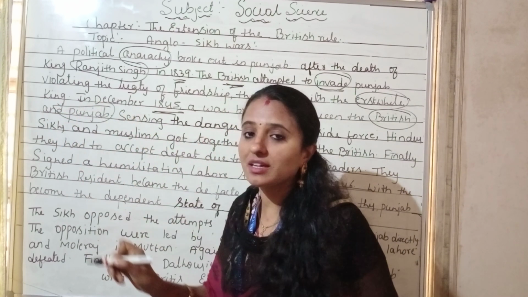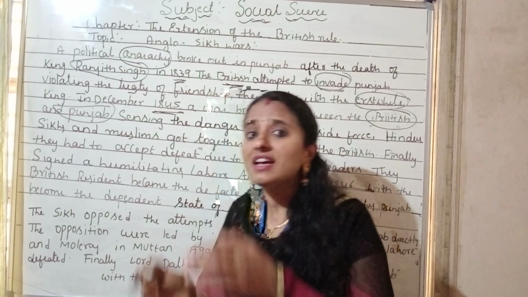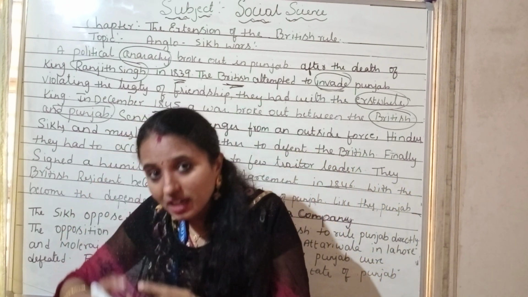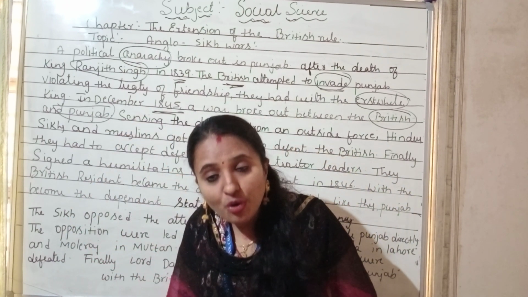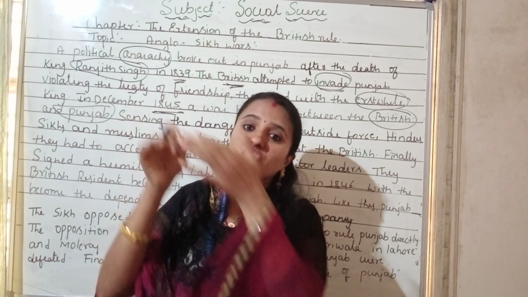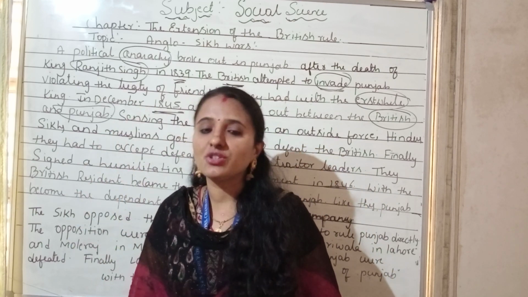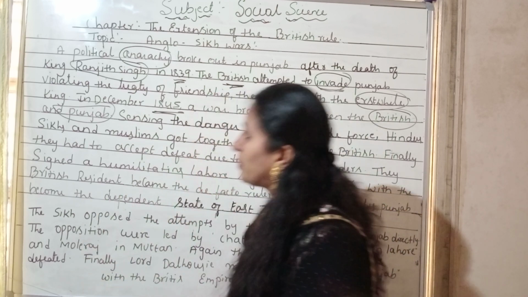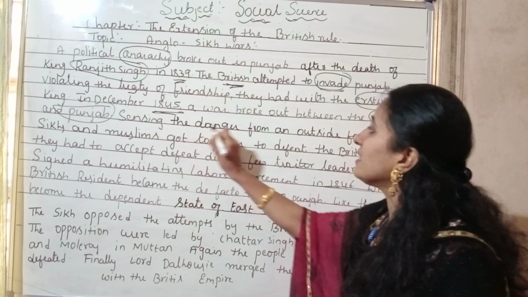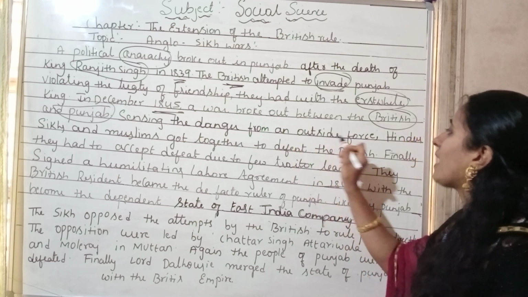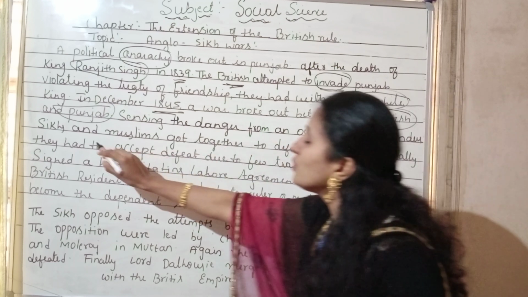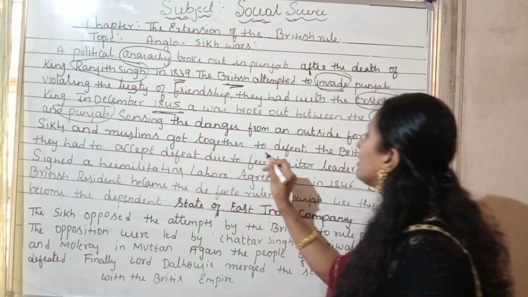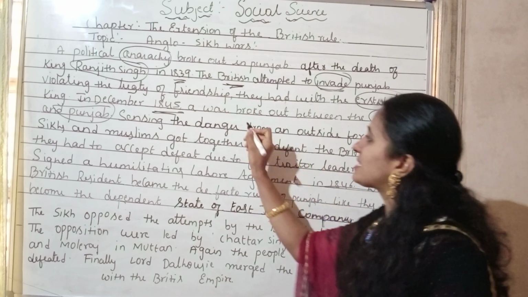Why did the war break out, children? Even though they had an agreement with the Punjab, the British tried to occupy it, so that is the reason. So they had the plan to fight against the British. Sensing the danger from an outside force, Hindus, Sikhs and Muslims got together to defeat the British.